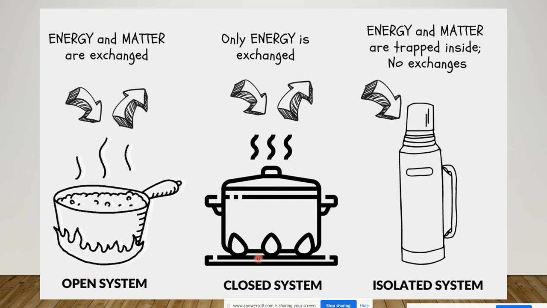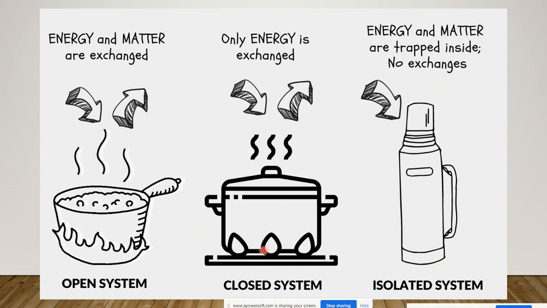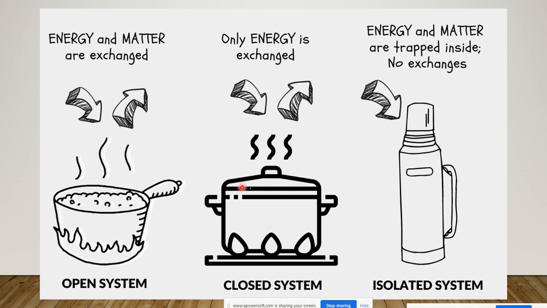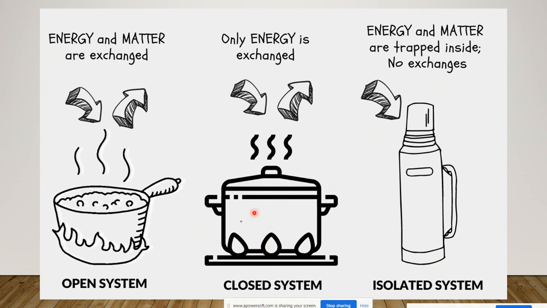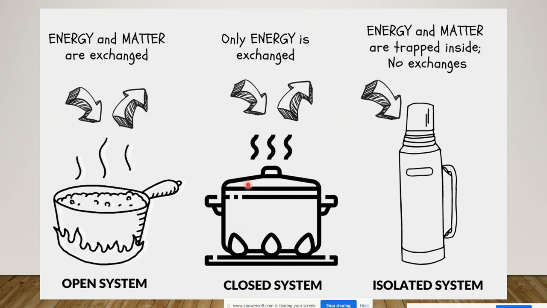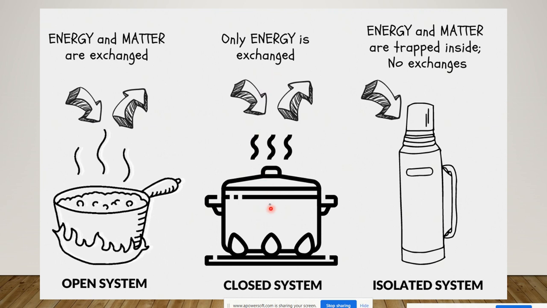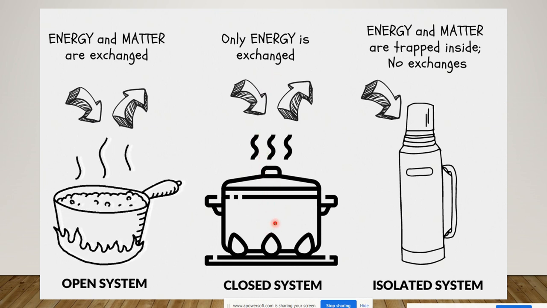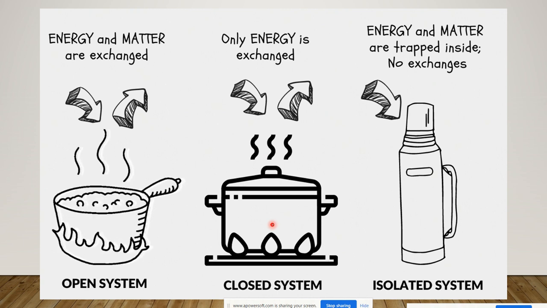Next, we have an example for a closed system. If you heat anything using a lid, then even though you supply the heat and it forms vapors, it will condense at the lid. So whatever matter is there, it will stay inside itself. However, the energy will be exchanged. So this is going to be an example for closed system.